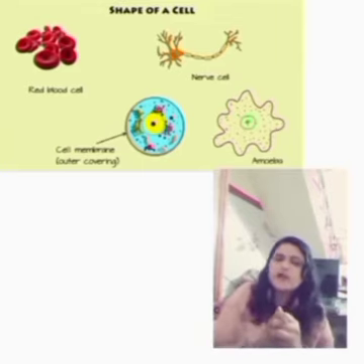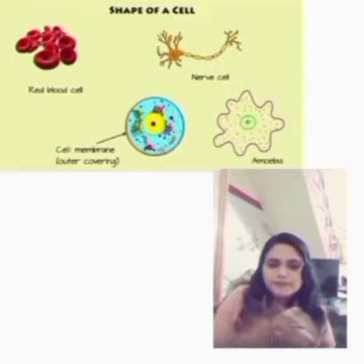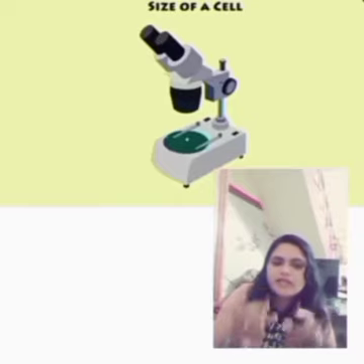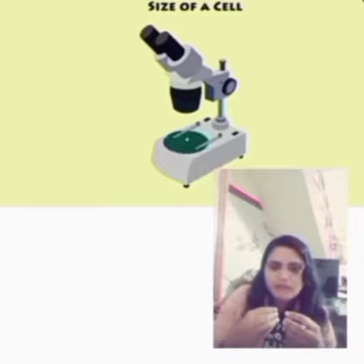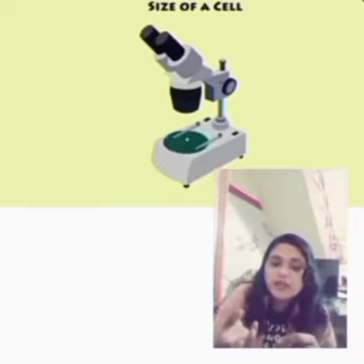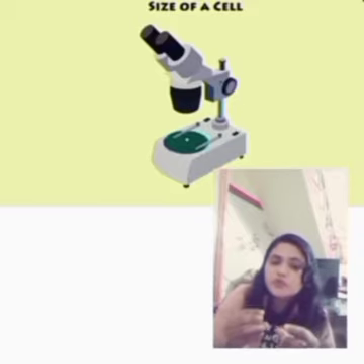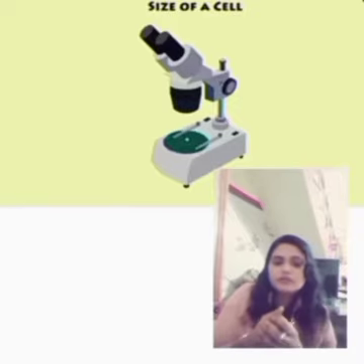Okay, next let's see about the size of our cells. Okay, so this one tiny size we are not able to see by our eyes. Okay, we can see it by using microscope. So microscope is nothing but it is an instrument which is used to magnify, enlarge the image of the cells.